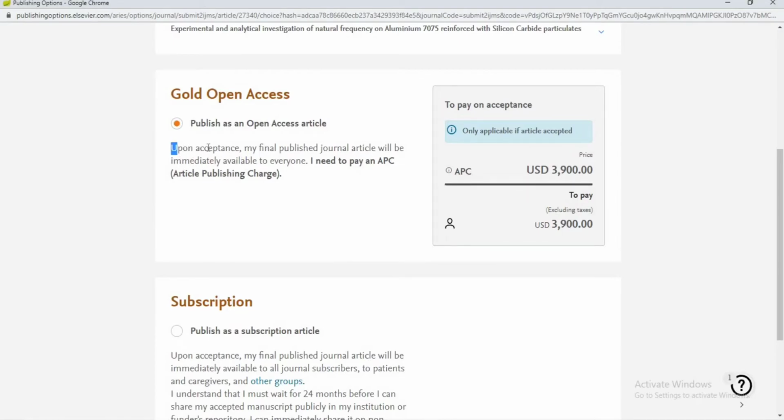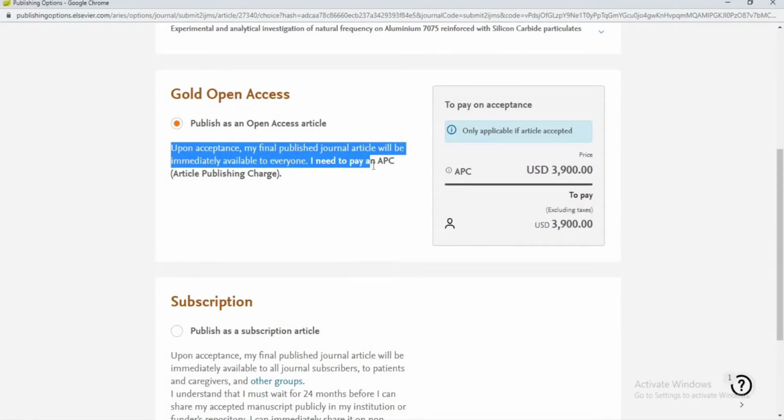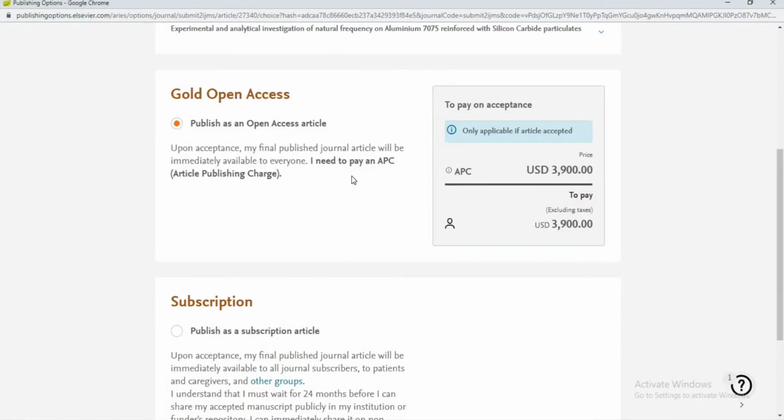Immediately after acceptance, my final published journal article will be immediately available to everyone. I need to pay APC, the article publishing charge. Once your manuscript is ready for submission, it will be converted to open access, so anyone can view your paper and download your paper. If you want this option, we are supposed to pay almost 3,900 US dollars. This amount is excluding taxes.